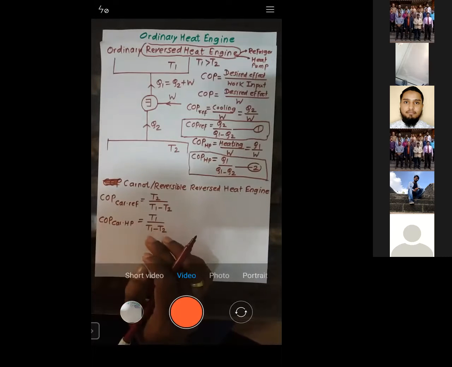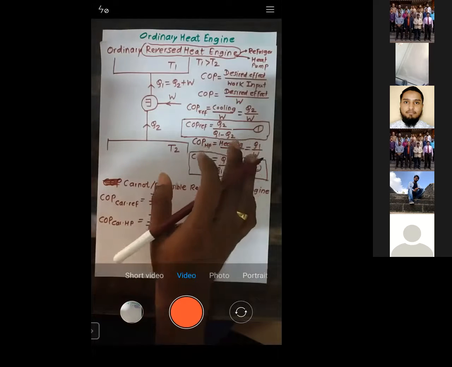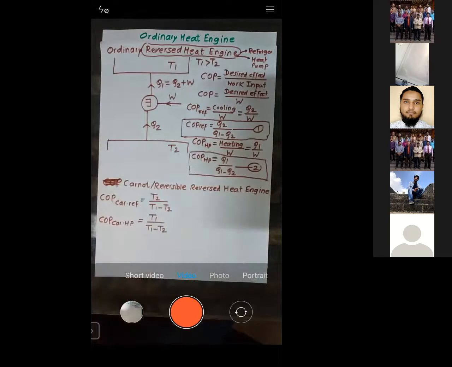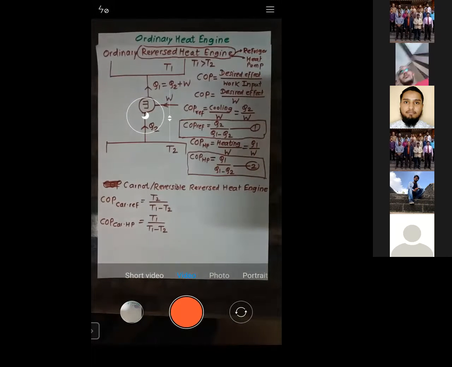So simply, in the ordinary formula, when you replace heat by temperature, it becomes a Carnot. Yes. Is that okay? Let me know, all of you. Is that okay? Yes, sir. Okay, so now let us move to the next point.